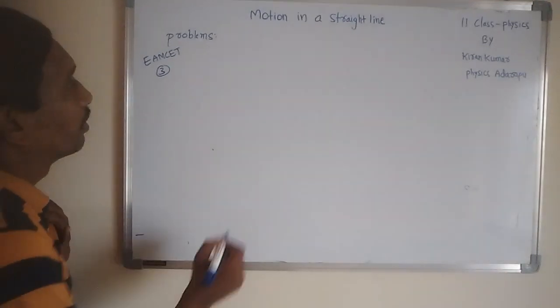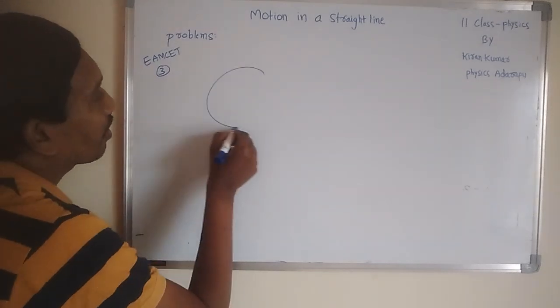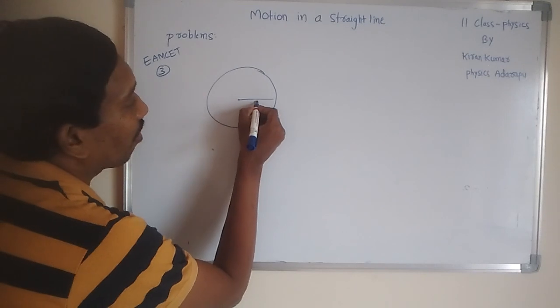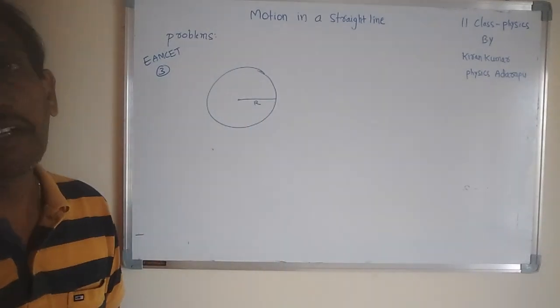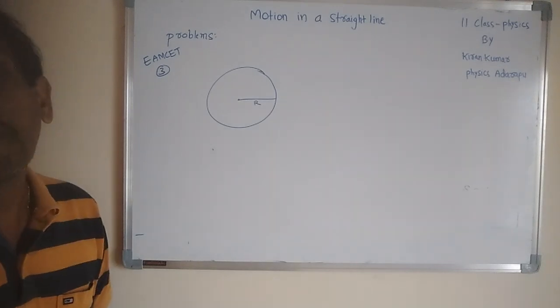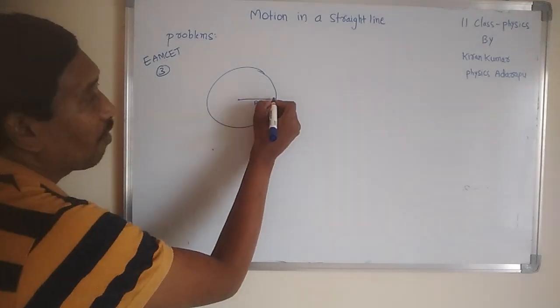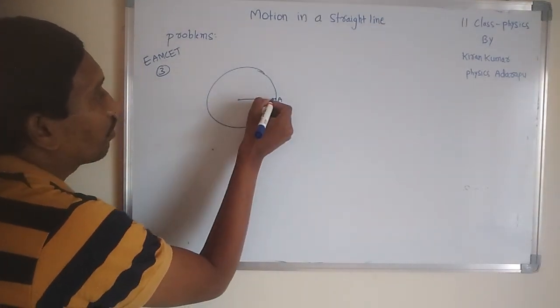Here a body is moving along the circumference of this circle, whose radius is r, and it completes half of the revolution. Half of the revolution means, for example, it starts from A, and so if it comes